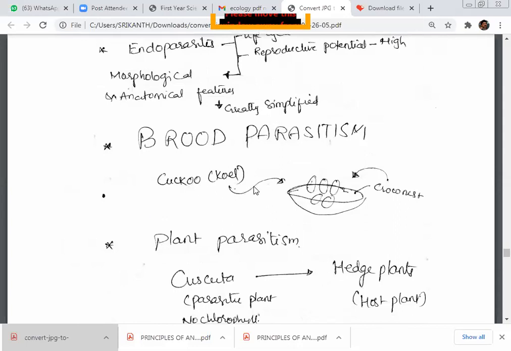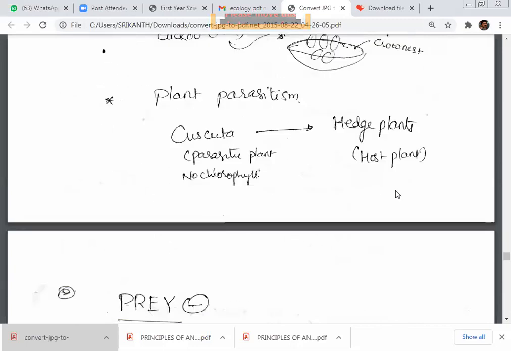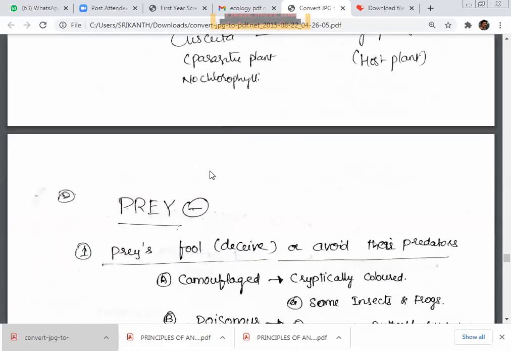The cuckoo lays its eggs in the crow's nest. Here, the parasite is the cuckoo and the crow is the host. Next, plant parasitism. Cuscuta is a parasitic plant without chlorophyll, living on hedge plants, which we call the host plant.